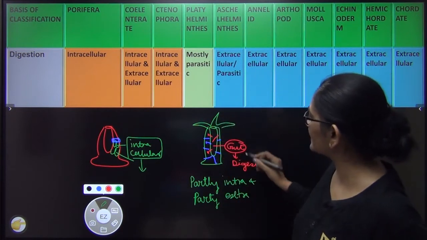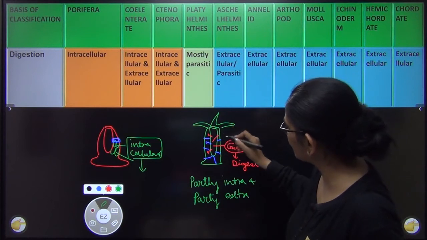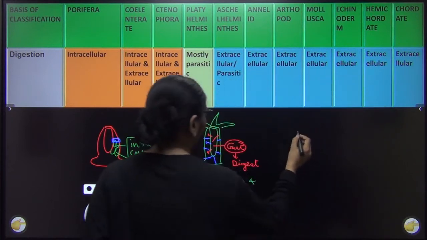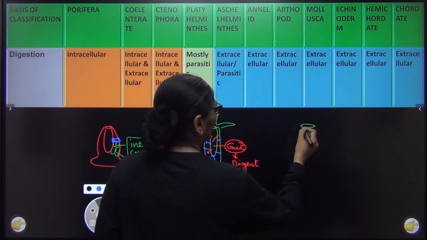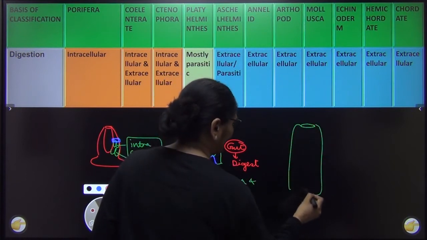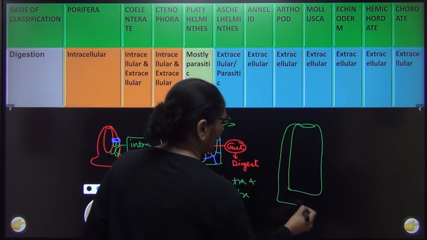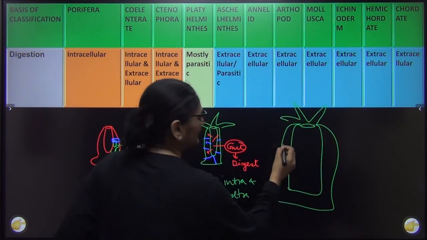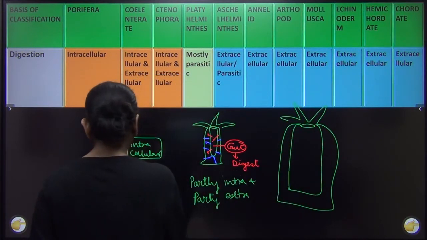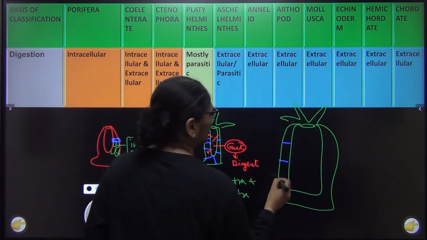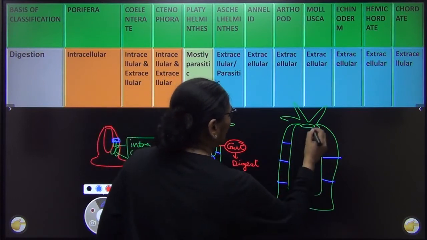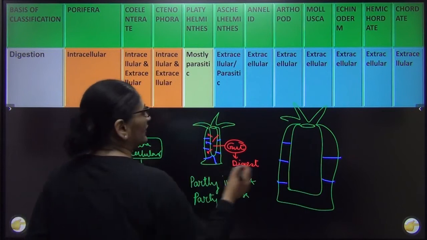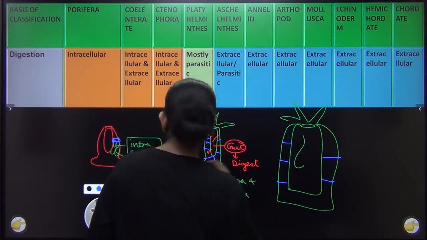So what happens is, when the food enters inside this, I'll just draw it here once again, a little bigger so that you understand. This is the gut, and maybe this is your hydra with its tentacles. And these are my individual cells. So what happens is, whenever food enters, say it is a Daphnia.